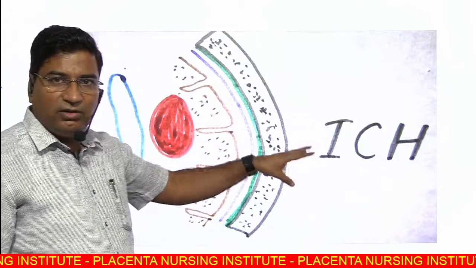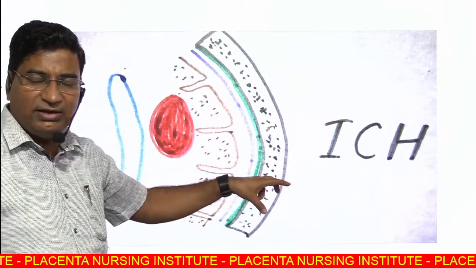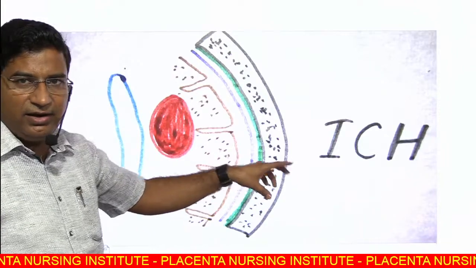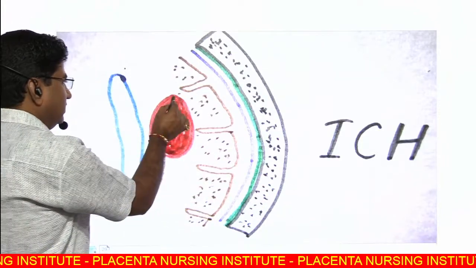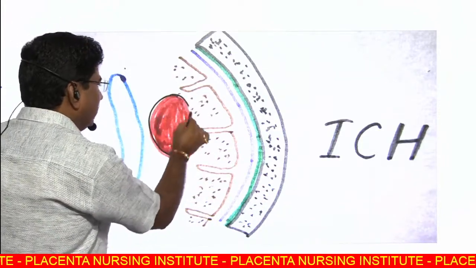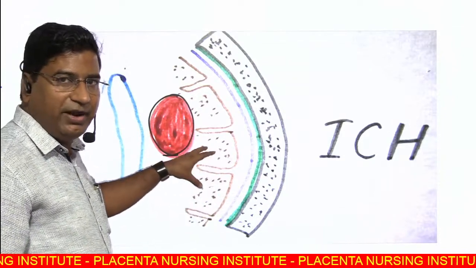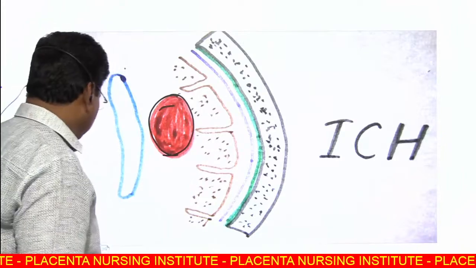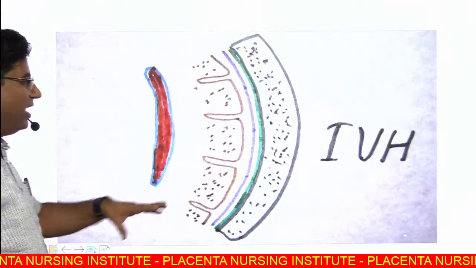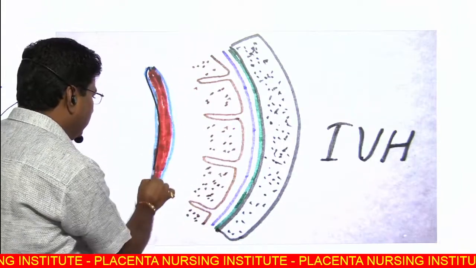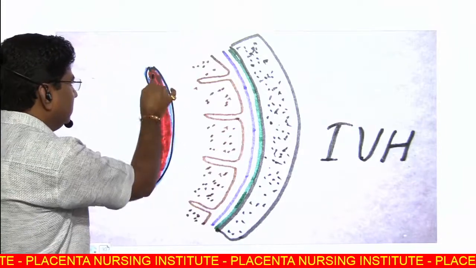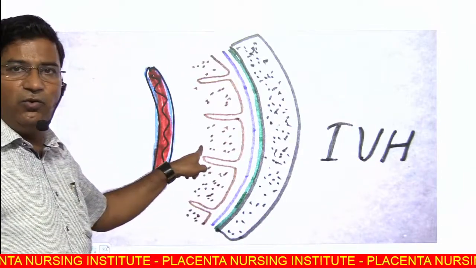Then intra-axial hemorrhage is ICH, intracranial hematoma. It is present inside the brain, in the gray or white matter. This is ICH. Then IVH, a bleed in the ventricle.